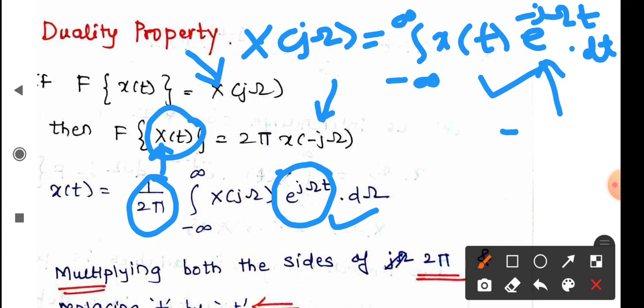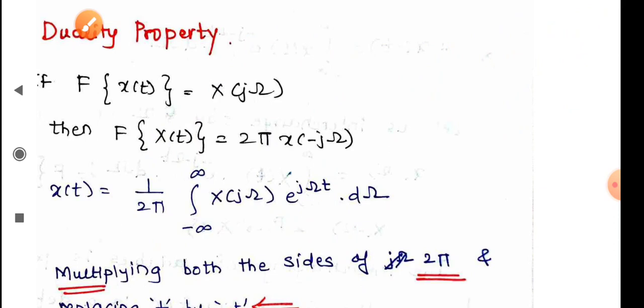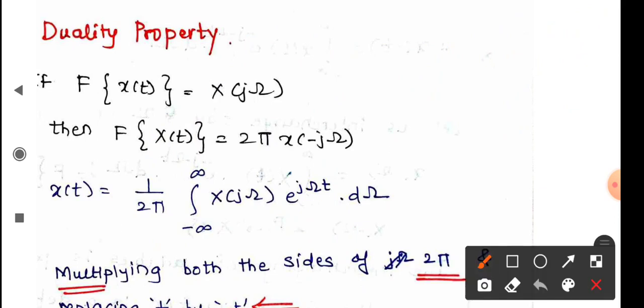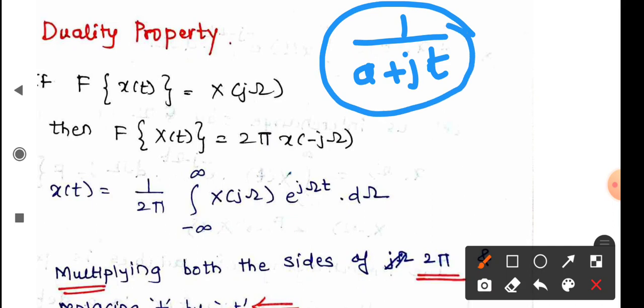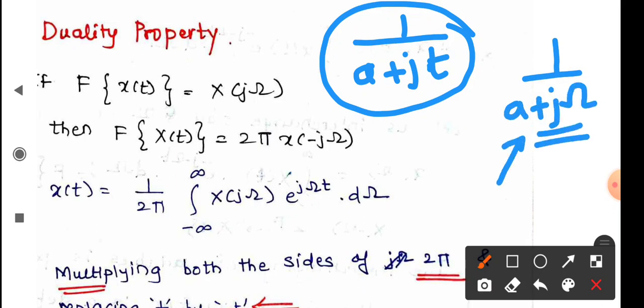Let me explain this hard, complex, heavy sentence with a simple example. Let me say that I have one signal such as 1 upon a plus jt. Normally in the Fourier transform I am always comfortable with 1 upon a plus j omega. We are always used to seeing this. This is the Fourier transform of e raised to minus at u of t.